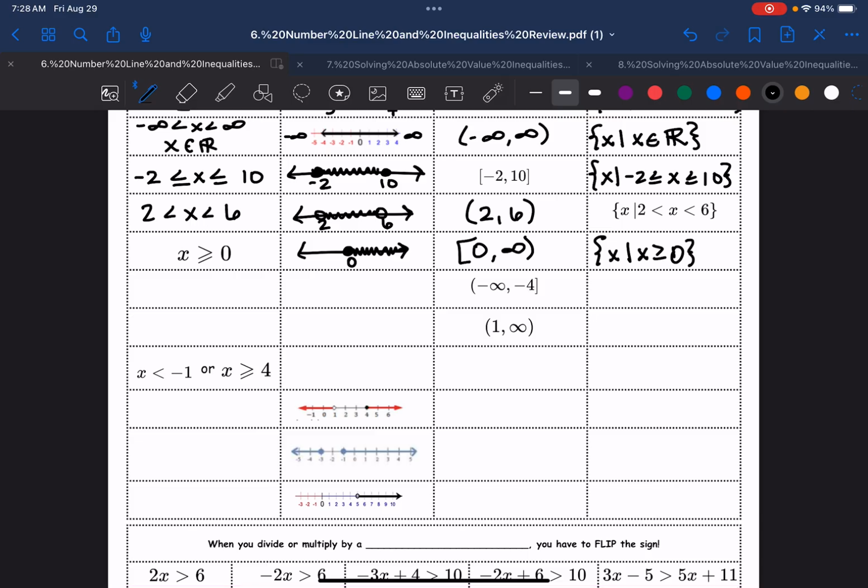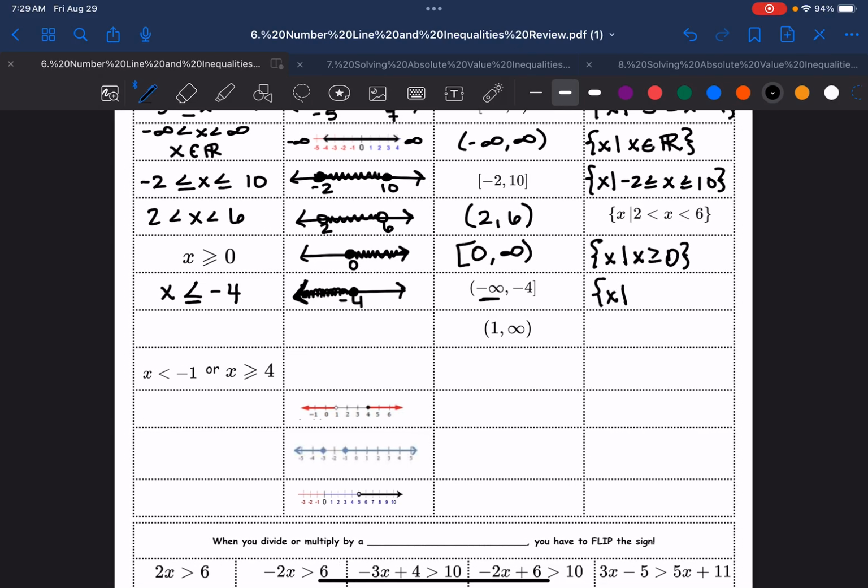All right, here I'm given interval notation. Always draw a graph. Graphs are nice because they help us. I'm going to draw a -4, and notice I have an included -4 because it's a bracket. And I see a negative infinity, which means I'm going towards the negative numbers. So if I'm writing this, I only have one number, it's -4. I can't put infinity over here, but I have to have an x. And notice that I'm going towards the smaller, towards the less, and -4 is included. So this would be the set such that x is less than or equal to -4.